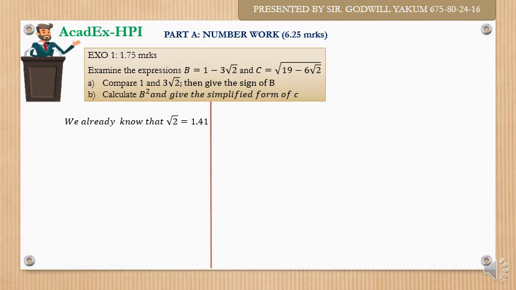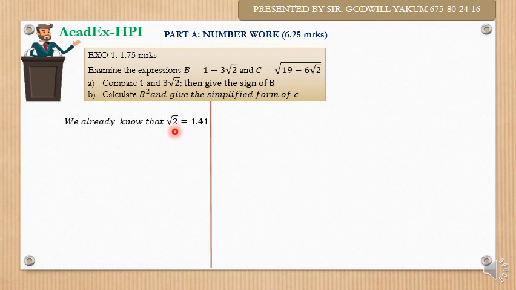Now we already know that the square root of 2 is equal to 1.414. You need to know this, because during the concours you are not expected to use calculators. Calculators are not allowed. If you don't already know the square root of 2, the square root of 5, the ln of 1, and some other values, you may really have challenges when you are solving.